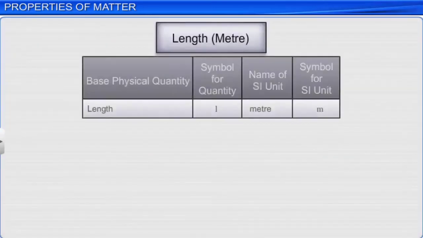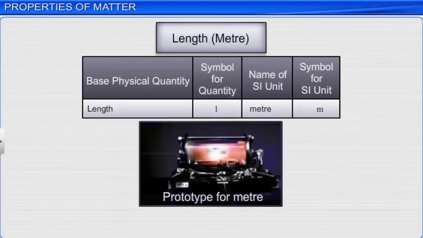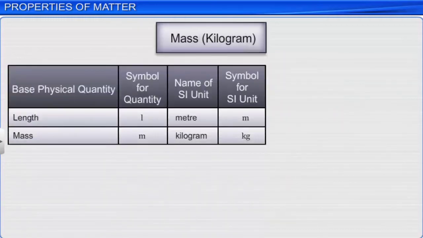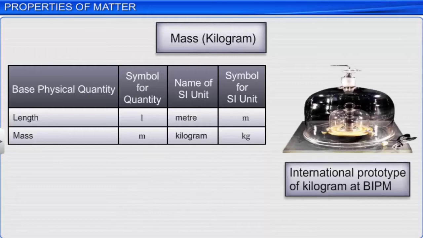The SI base unit of length is meter. Meter is the length of the path travelled by light in vacuum, during a time interval of 1 by 299,792,458 of a second. The SI base unit of mass is kilogram, which is equal to 2.2 pounds.